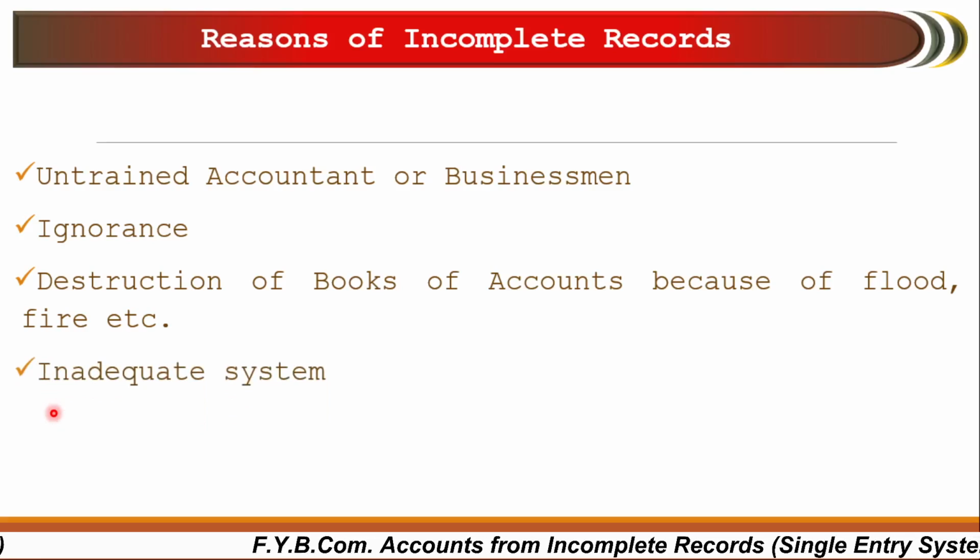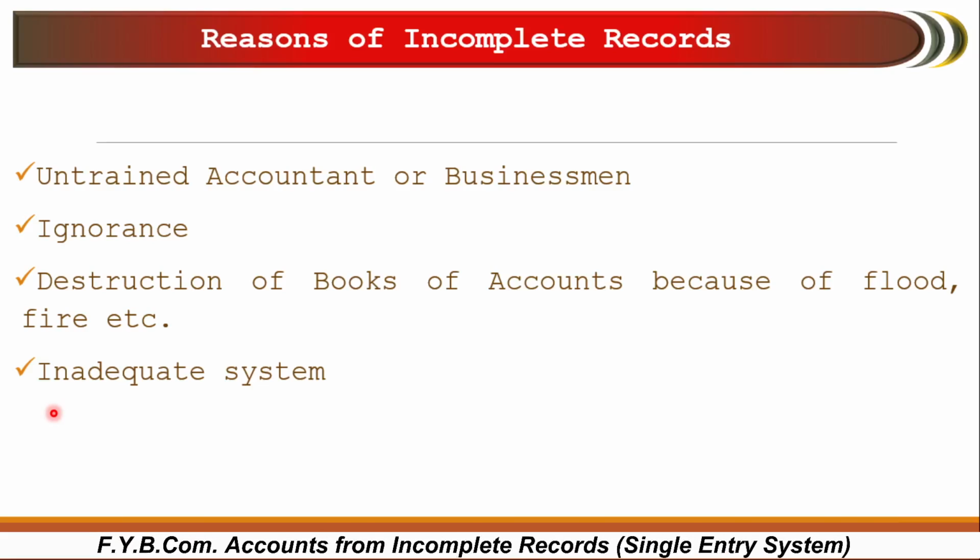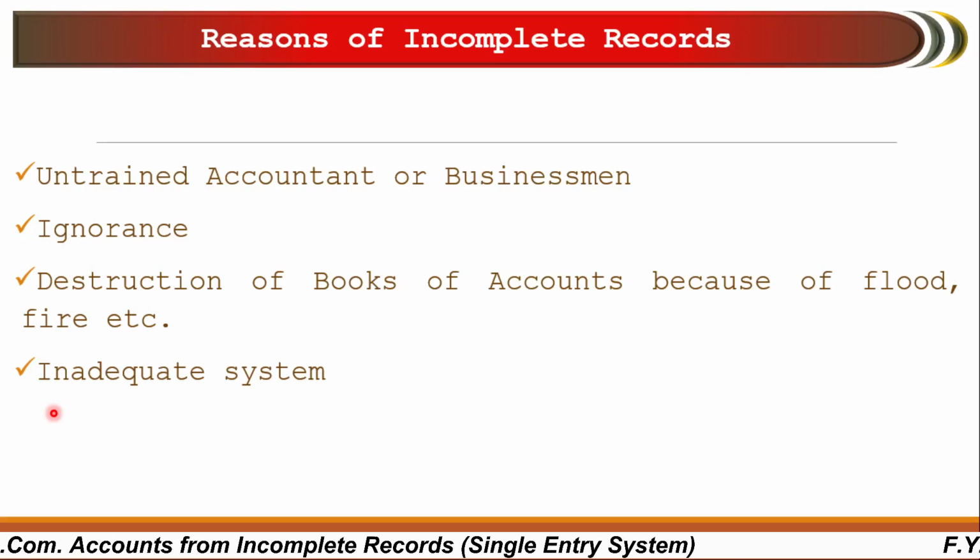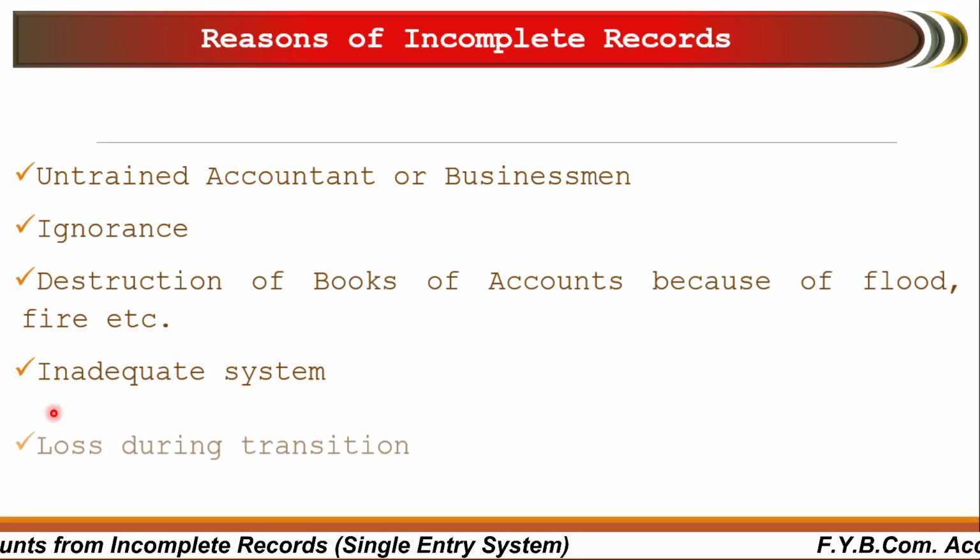And last one is inadequate system. For double entry bookkeeping system, businessmen must have knowledge of double entry bookkeeping. But if he doesn't have knowledge, and nowadays everywhere the accounting is computerized, so if he doesn't have an adequate system for maintaining double entry bookkeeping, at that time he cannot maintain the books of accounts in a double entry bookkeeping system. So he maintains in a simple way, it is called single entry system.